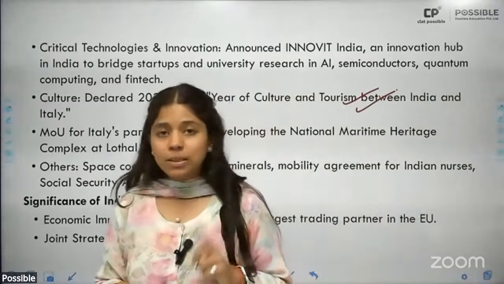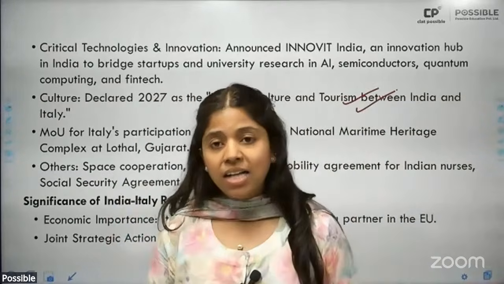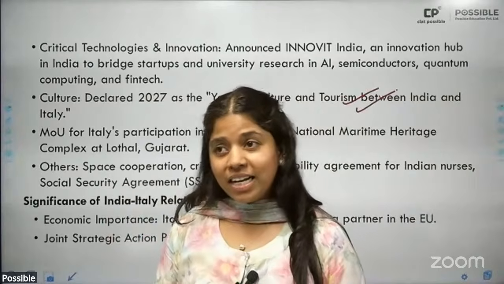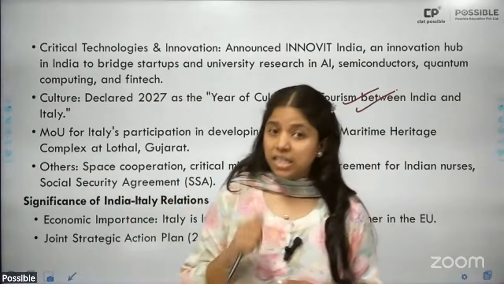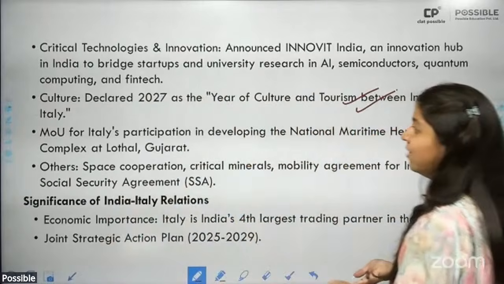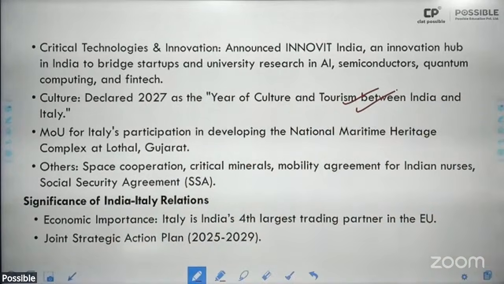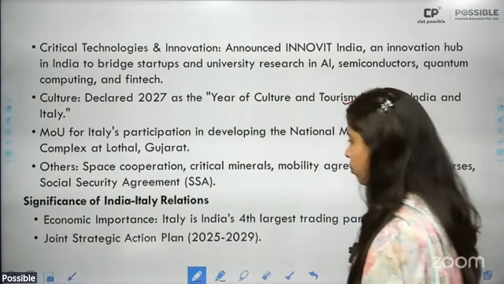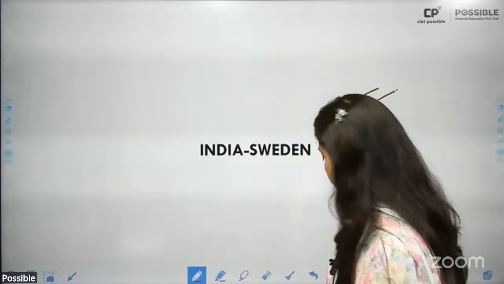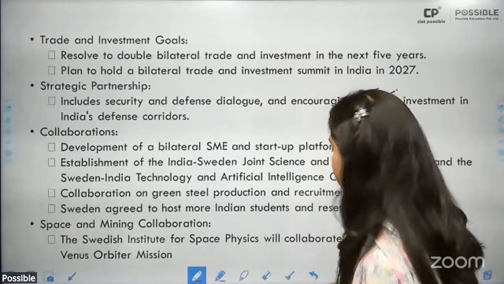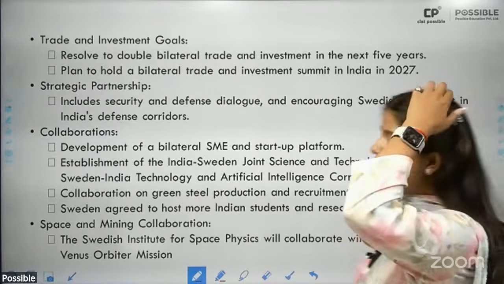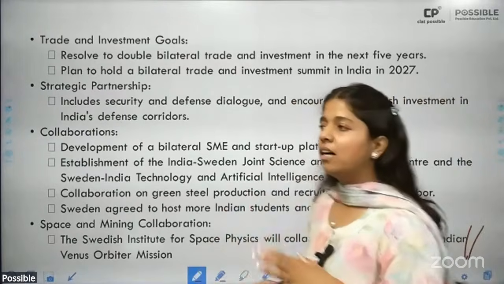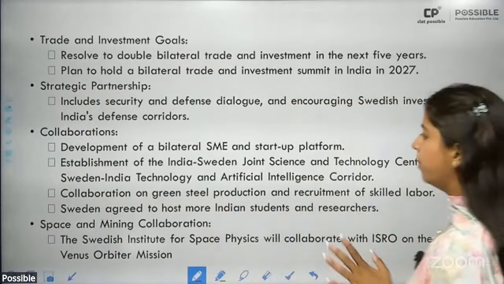Why is this important? It is because this year India and France have also declared year 2026 as India-France year of innovation. So 2026 is India-France year of innovation, and 2027 is a year of culture and tourism between India and Italy. Okay. So do remember this. All right. Chalo. Next, coming to India, Sweden. Again, very basics, nothing to keep in mind. Just this, that Sweden is going to undertake investments in the Shukrayaan or Venus orbiter mission.